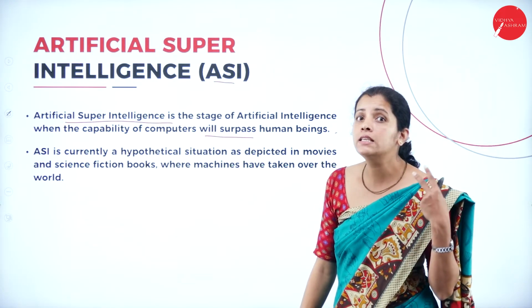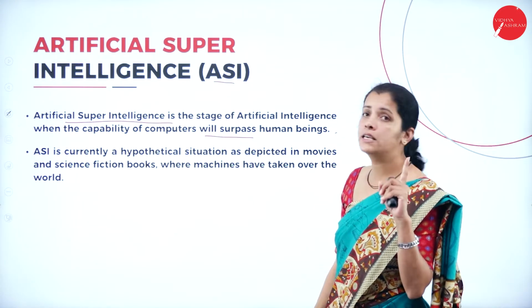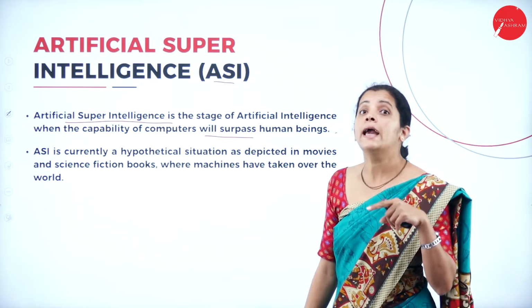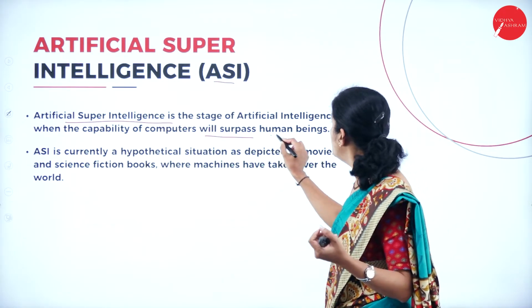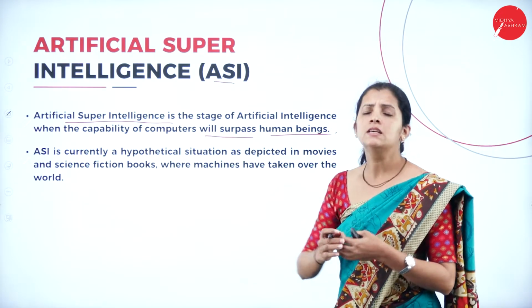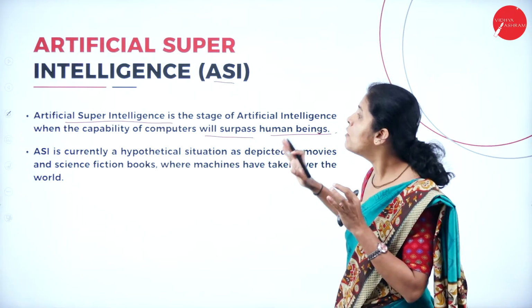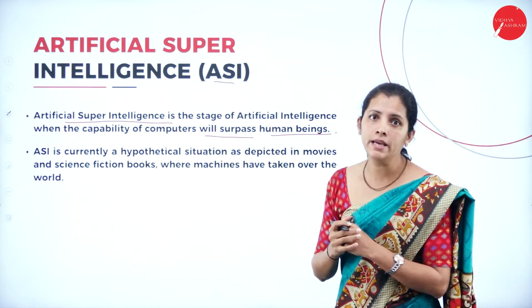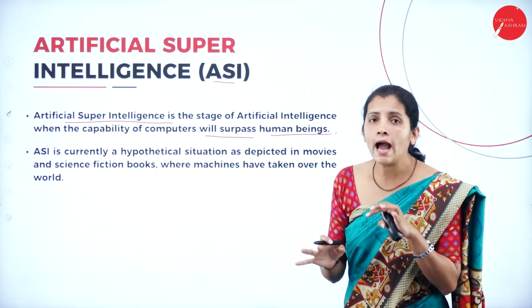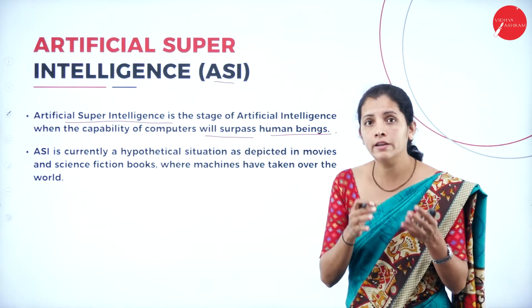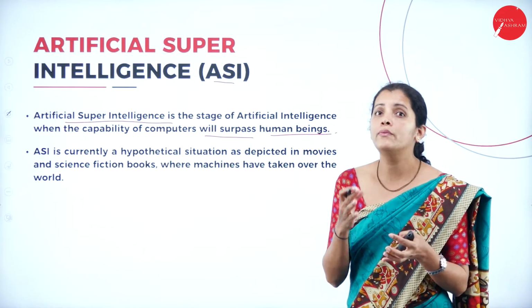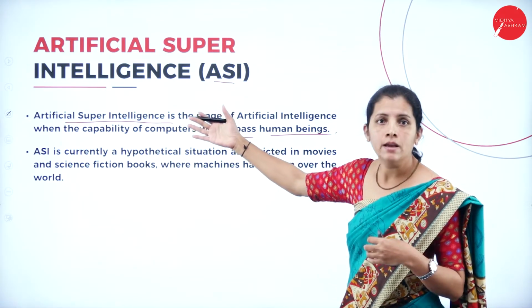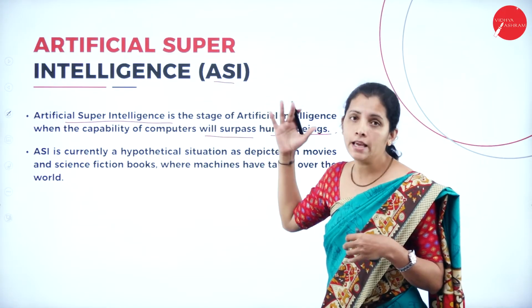What is the meaning of surpass here? That is nothing but exceed human beings. That means the machine must have all capabilities more than a human being. And we don't have any such devices or software or machines or robots.